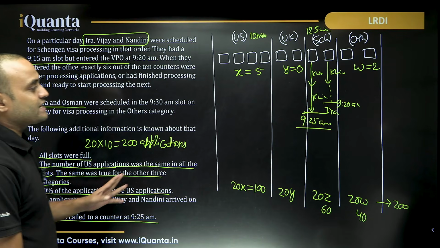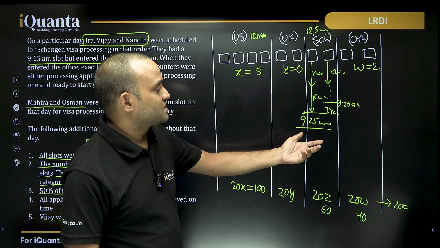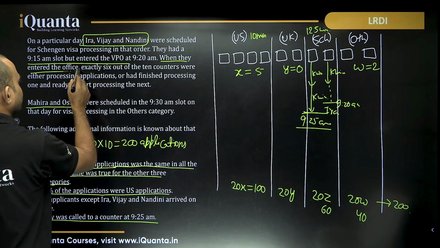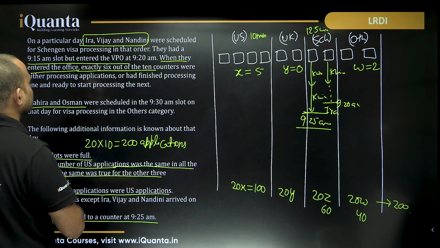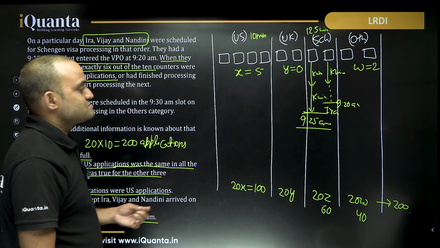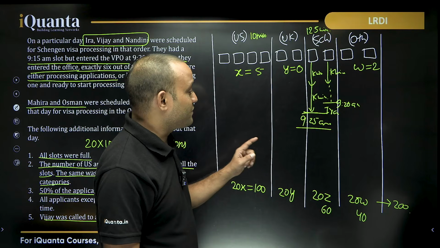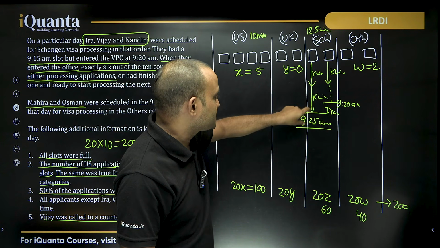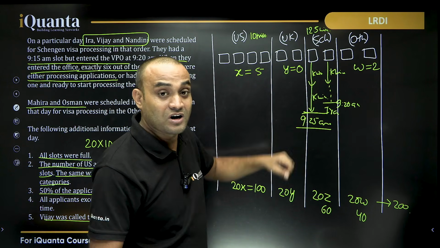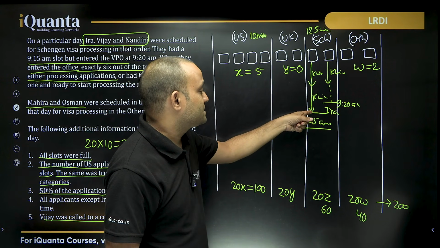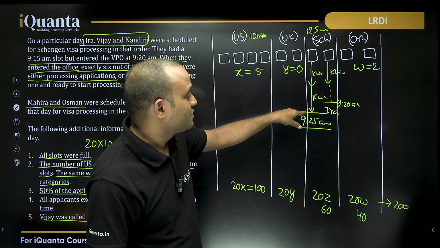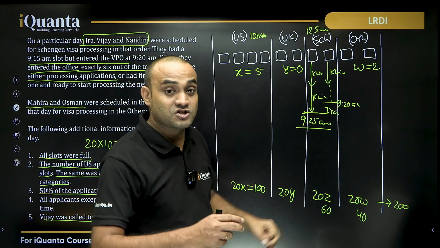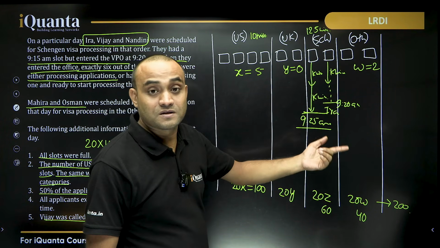Now in case of others, can we find out the time? Let's see. It says that when they entered the office, exactly 6 out of the 10 counters were either processing applications. So at 9:20 a.m., what is happening? These 2 are working, right? Because this counter is already busy from 9 a.m. So this counter has not finished, still working at 9:20, and this counter is just ready to start Ira's processing, right?